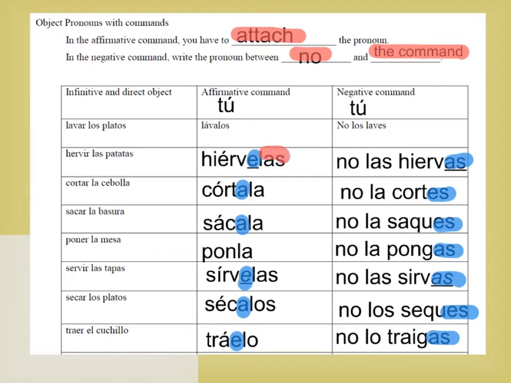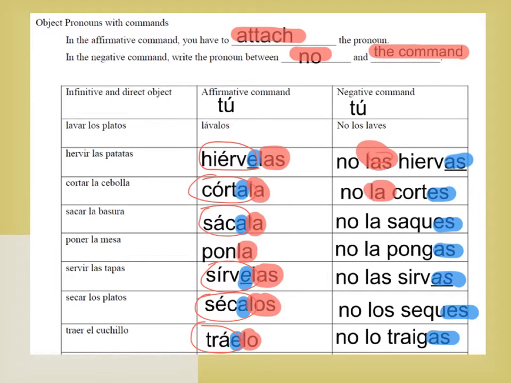Next, the object pronouns that are being attached in the affirmative are going right on the end, and we're putting an accent mark on the second to last syllable of the original verb. Hierve, corta, saca, sirve, seca, trae. So as you see here, that accent mark is going on the second to last syllable of the circled original verbs before you attach the object pronouns to it. On the negative side, you're simply putting the object pronouns before the command. So after the no, before the command, and they're a separate word.